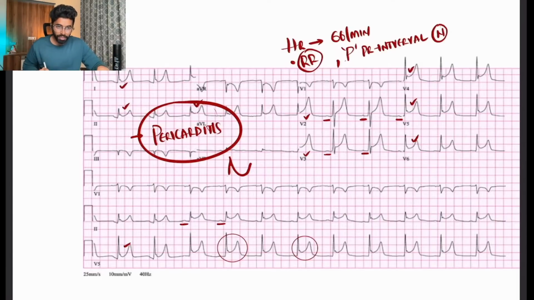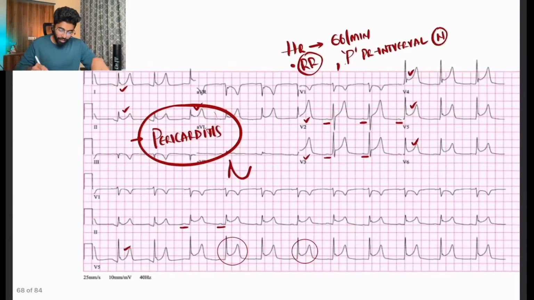For you to remember easily, I will just tell you how you can differentiate between pericarditis and MI, but I'll also explain why it is that way. So if you could see here, there is a concavity, which looks like a smile emoji.